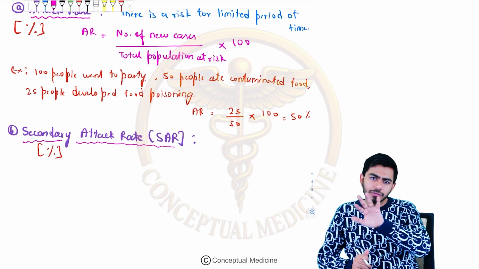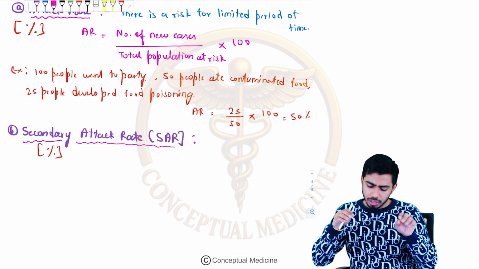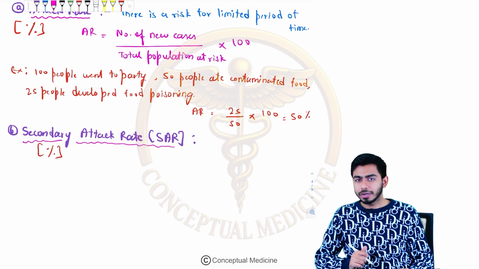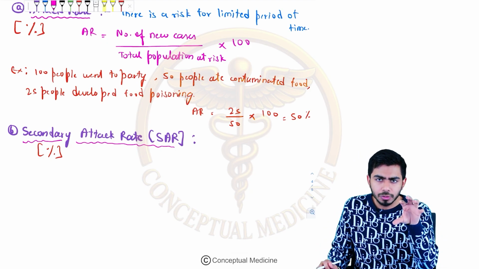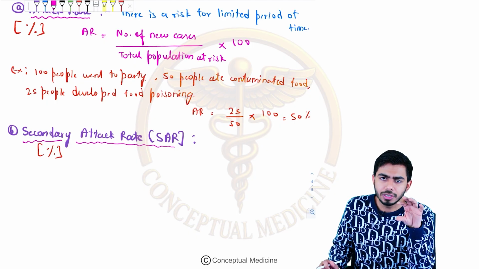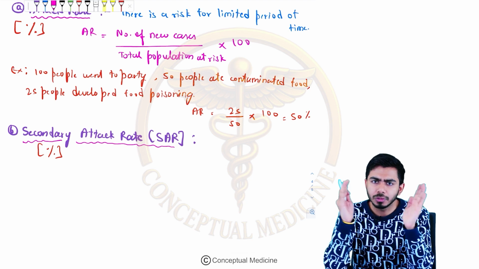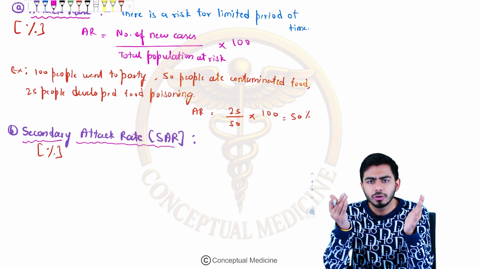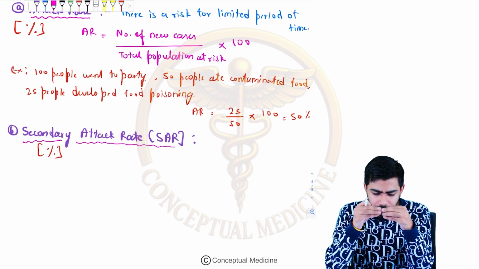So I hope you got the difference between the primary and the secondary. There is a primary case and there is a secondary case. Now I'm coming to the secondary attack rate. Secondary attack rate tells us the number of people who are exposed to the disease, the number of persons developing the disease within the range of the incubation period, followed by the exposure from the primary case. So that is the thing.